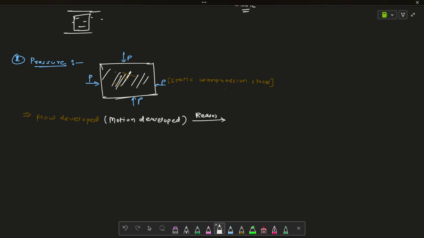The reason behind this is pressure difference. The pressure difference is the main reason that the flow gets developed, I mean the flow motion will happen. That's why pressure is important. I mean pressure difference, or we consider the pressure gradient, that means delta p by delta x. Over some length, if some pressure difference is seen, then the fluid will get into motion.